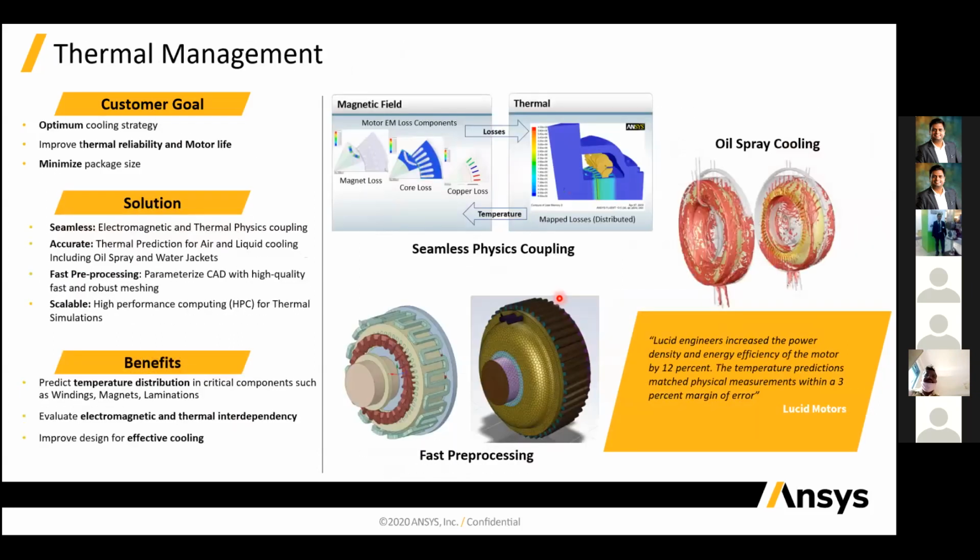And batteries and motors also require cooling management, or a thermal management system. Oil spray cooling is there, and the Lucid motor is very good; they make their cooling systems such that it increases the efficiency of the motor by 12%. They predict the temperature and reduce the margin of error to up to 3%. By using that, they are able to use the motor more efficiently.